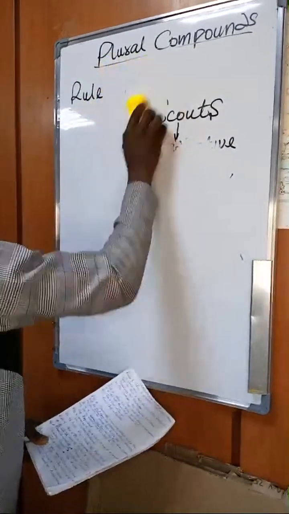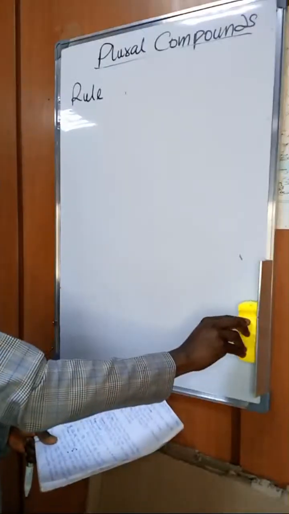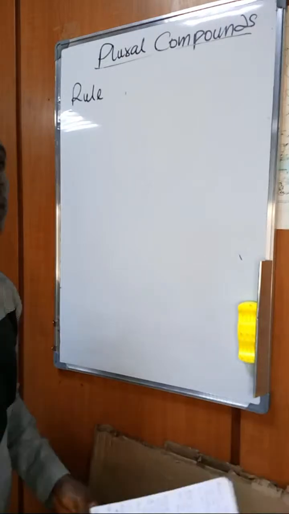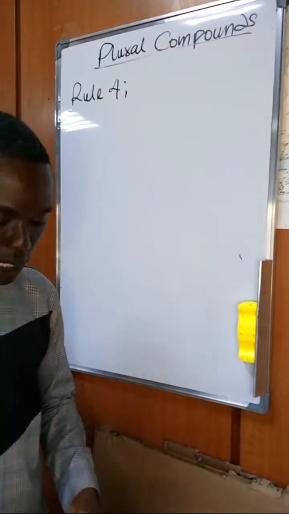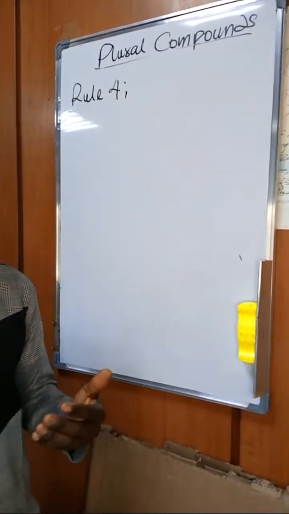In rule 4, we are going to consider the fact that we have what we call compound nouns forming titles to some given individuals. Now, when we have a compound noun, which is more of a title, what do we mean by a title?